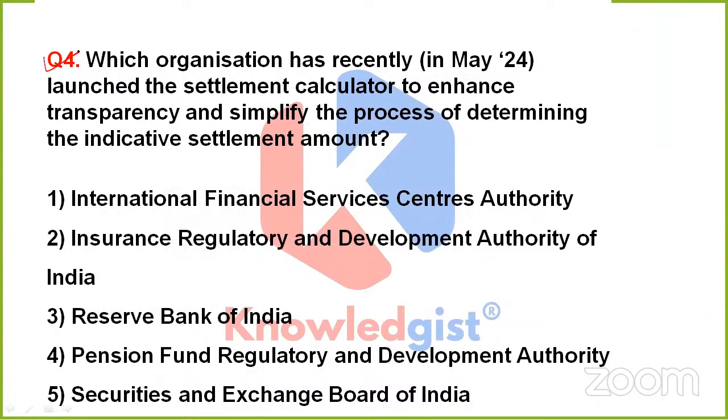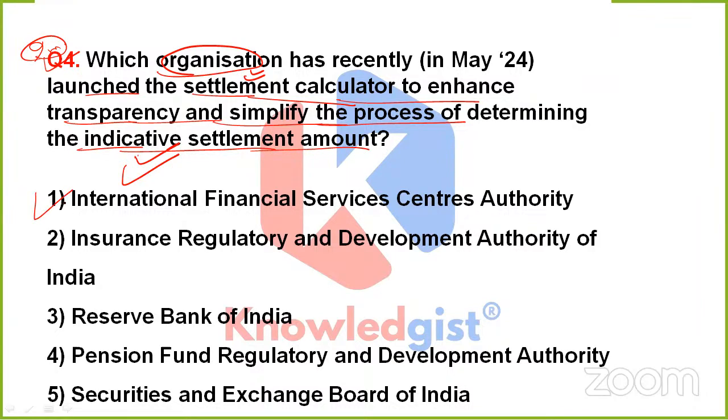Clear? Now, the next question is asking which organization has recently, in May 2024, launched the settlement calculator to enhance transparency and simplify the process of determining the indicative settlement amount. So the question is simple yet important. It is asking you the name of that organization that has launched the settlement calculator, and it is being launched to enhance transparency and simplify the process of determining the indicative settlement amount.